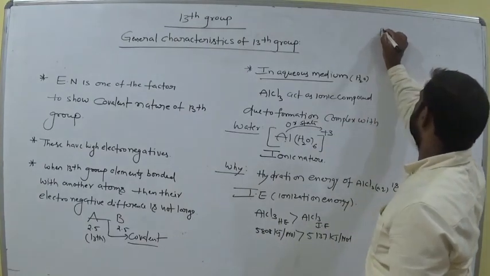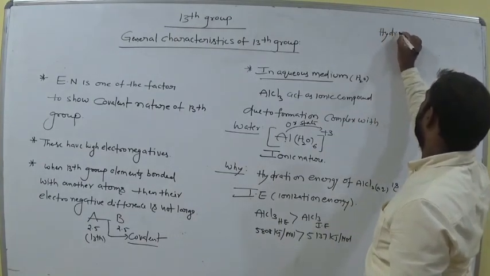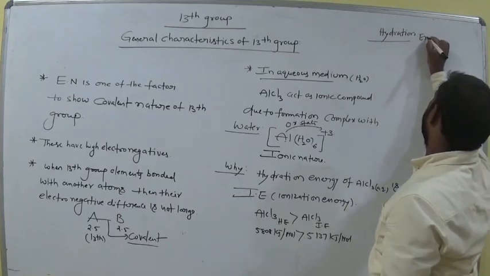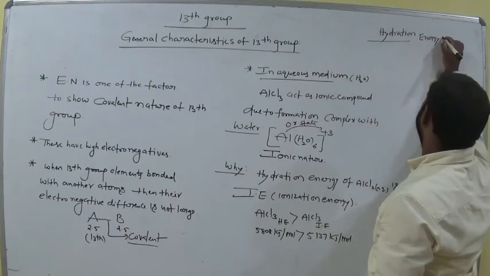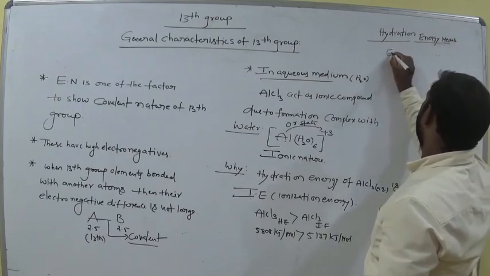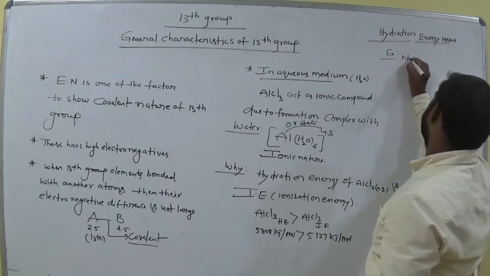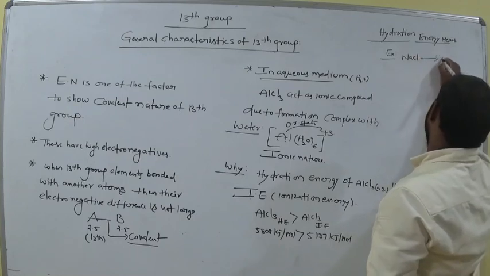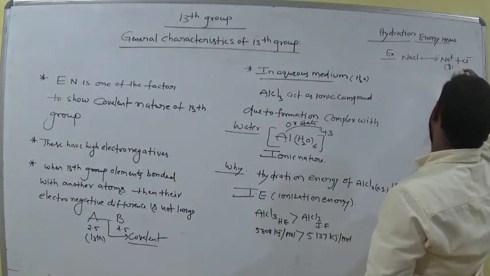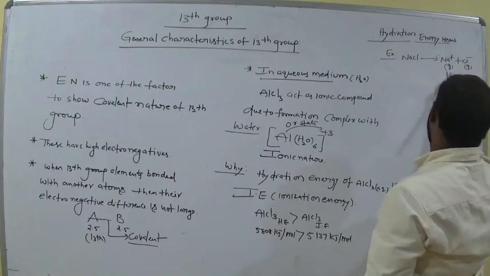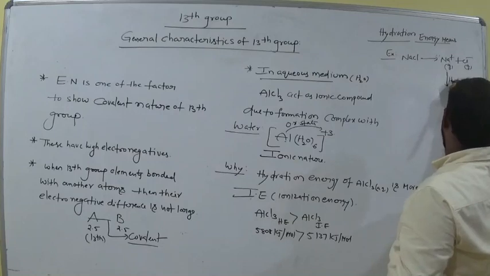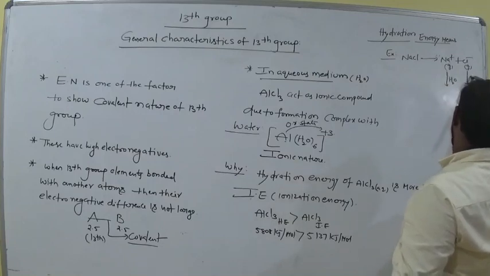Now what is hydration energy here? For example, this is NaCl, it gives Na plus and Cl minus in the gaseous state. Now add water.